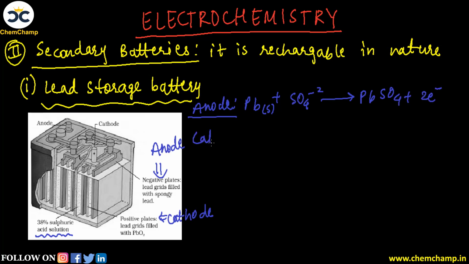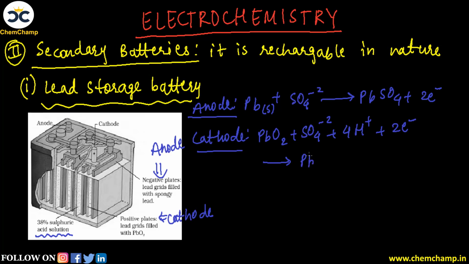And at the cathode, we can see that PbO2 combines with SO4 minus 2 and 4H plus ions with 2 electrons, and it will produce PbSO4 and 2H2O is formed here. These are the two half reactions, the two reactions happening at the cathode and at the anode.